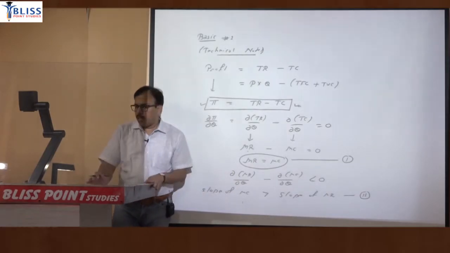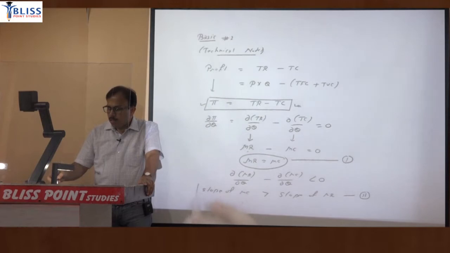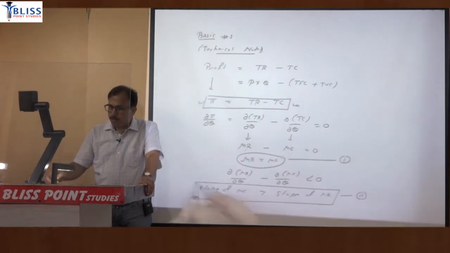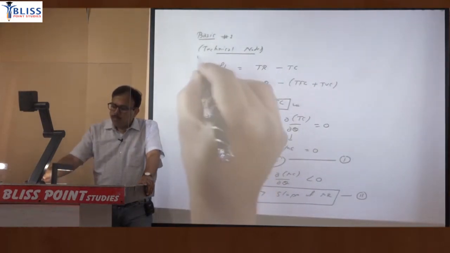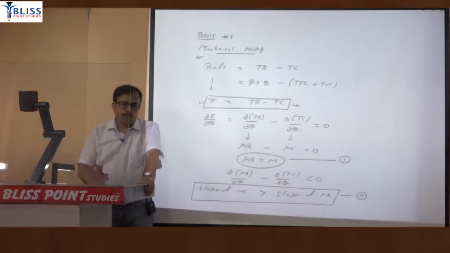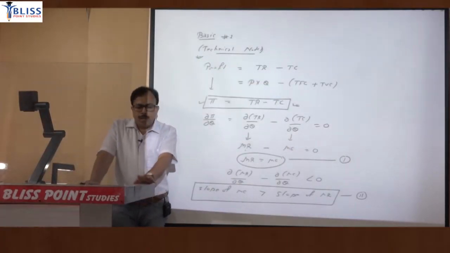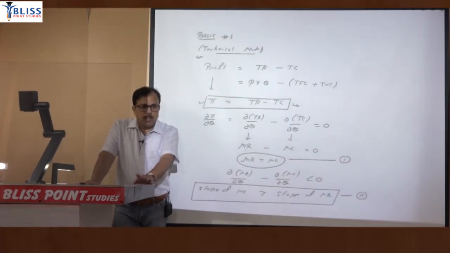That you will also find written in a book, but technically it is slope of MC greater than slope of MR. So follow this first technical note and always remember it. Whenever we want to maximize profit in any market, perfect competition or oligopoly or monopolistic, the profit will get maximized when the firm produces that much output where marginal revenue is equal to marginal cost.